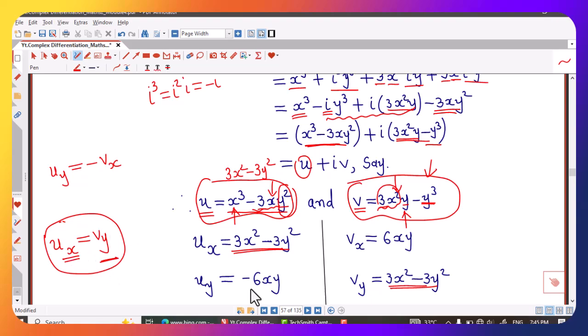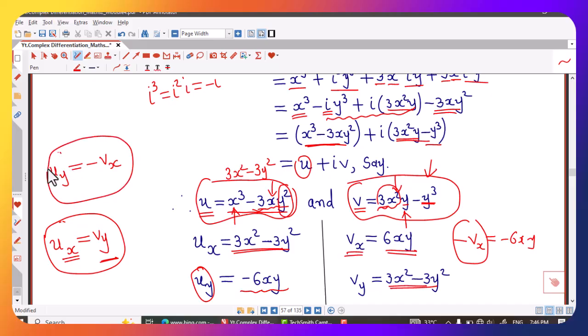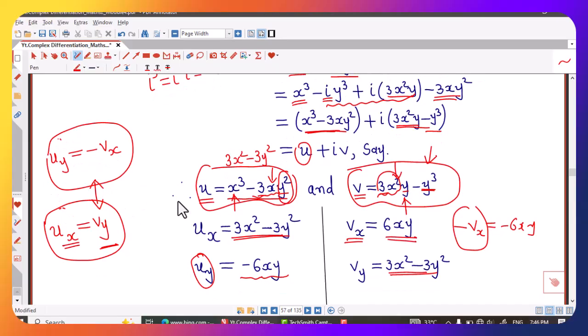Similarly, we can see that here del u by del y is minus 6xy, and if we take negative sign here on both sides, then we will have minus 6xy here. So del u by del y is minus 6xy, minus del v by del x is also minus 6xy. That means these two functions are equal at every point in the complex plane. Therefore, both the equations are satisfied at every point in the complex plane.